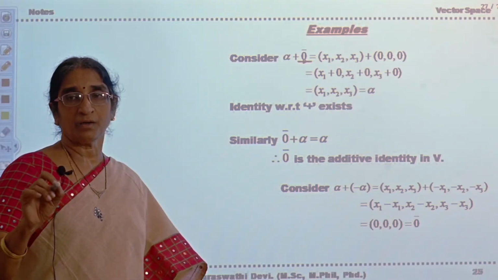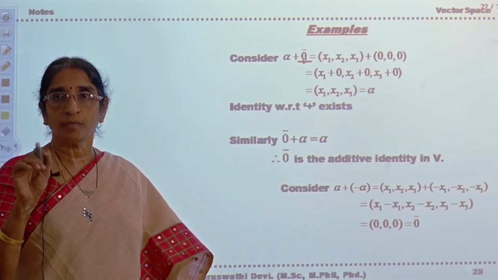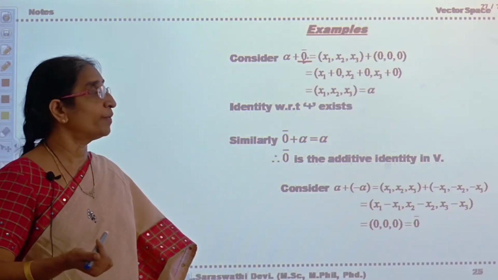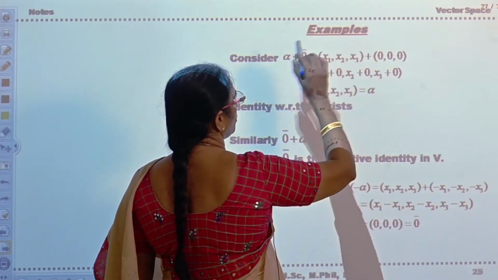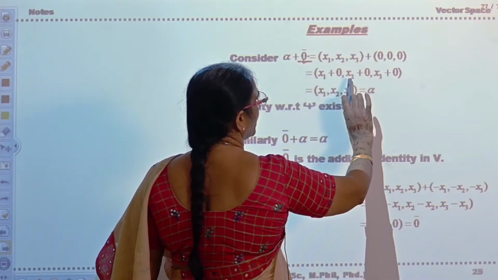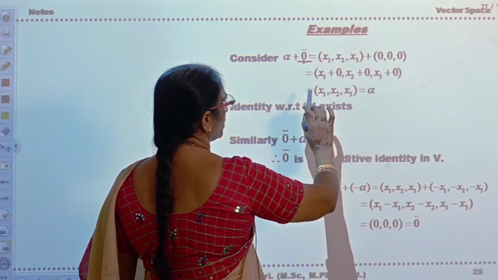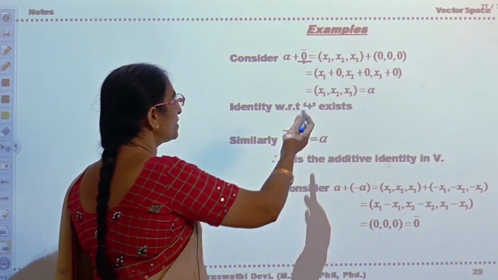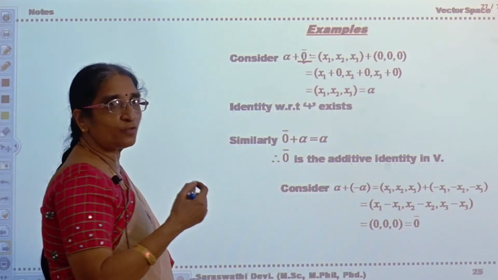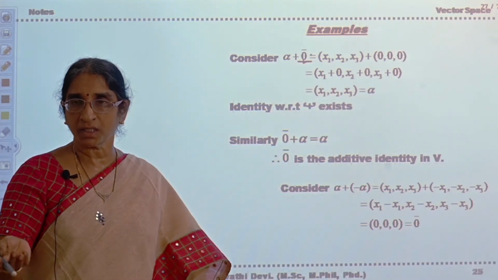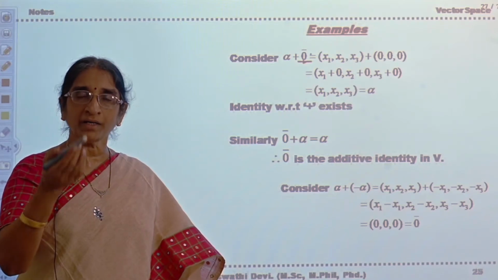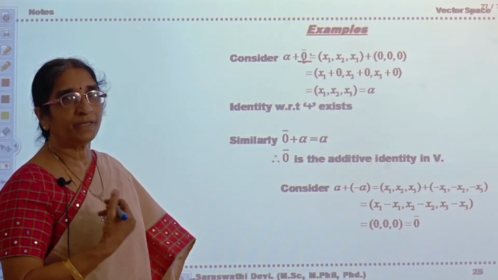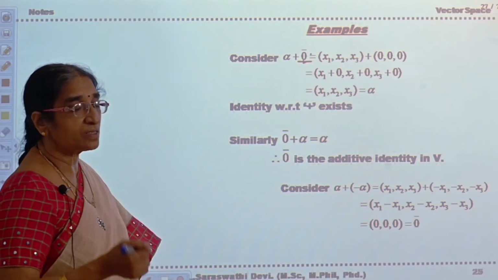Since it is V3 of R you have taken, 0 bar will be 0, 0, 0. So x1 plus 0, x2 plus 0, x3 plus 0 is x1, x2, x3, that is equal to alpha. Again x1 plus 0: x1 is a real number, 0 is a real number, R is a field of real numbers. Therefore, x1 plus 0 will be x1. The additive identity exists in R.